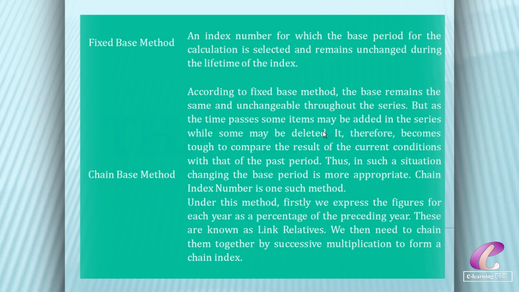Under this method, firstly, we express the figure for each year as a percentage of the preceding year, and these are known as the linked relatives. Linked relatives are useful in studying relative price-to-price change instead of change from a fixed base period. Linked relatives also enable us to study whether or not the price of a commodity is increasing or decreasing at a constant rate, at an increasing rate, or at a decreasing rate. After that, we need to chain them together by successive multiplication to form a chain index.